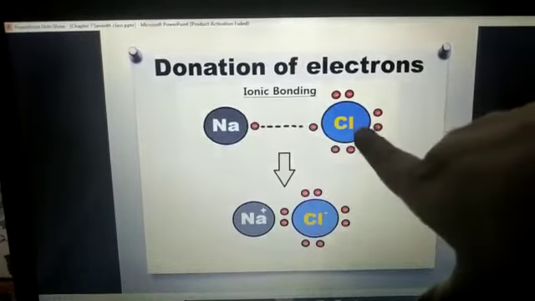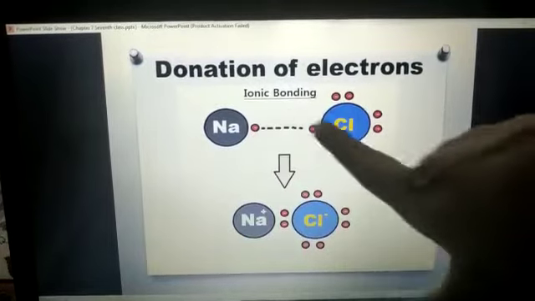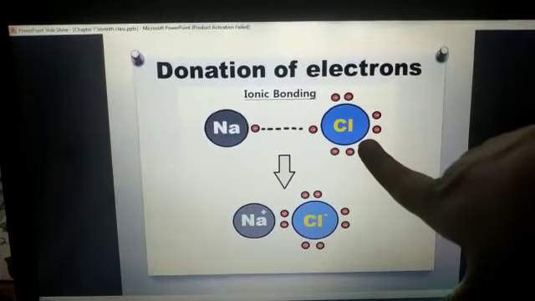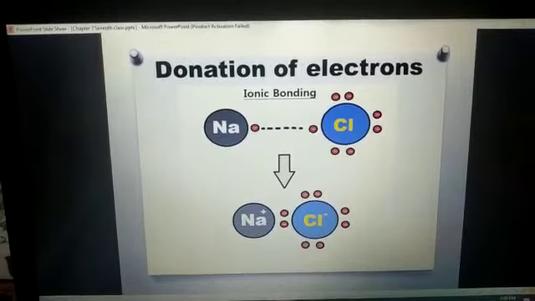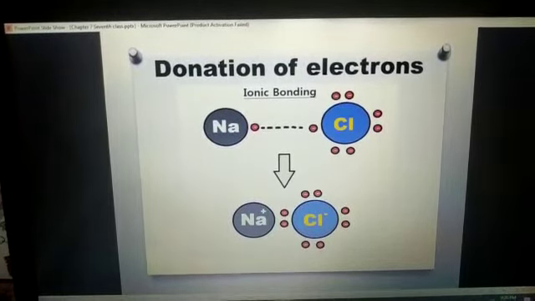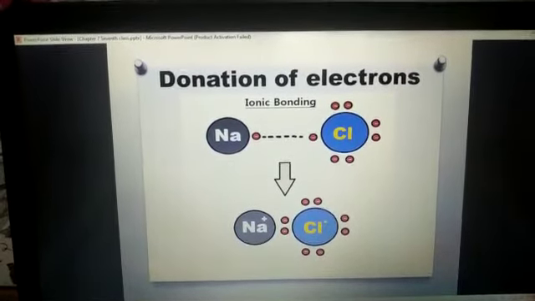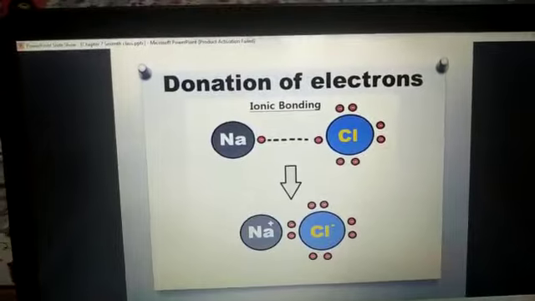If sodium is giving 1, sodium has a +1 sign, and chlorine is taking only 1 electron, so chlorine has a -1 sign. Minus because of acceptance and plus because of giving, donation.